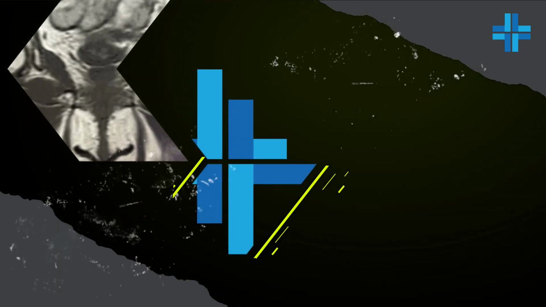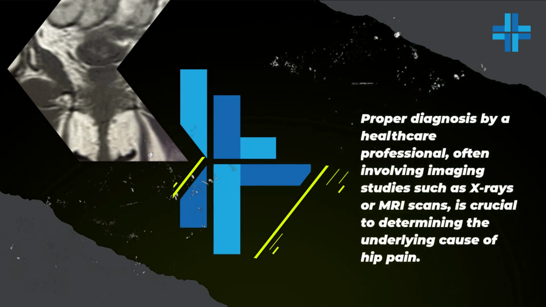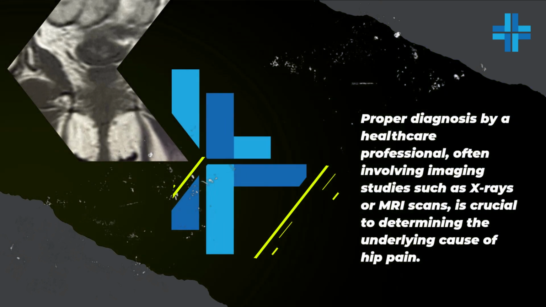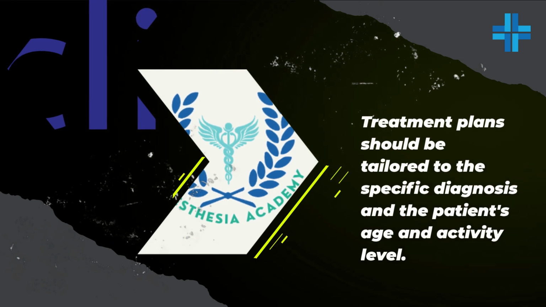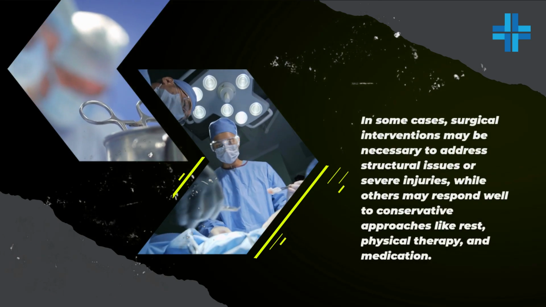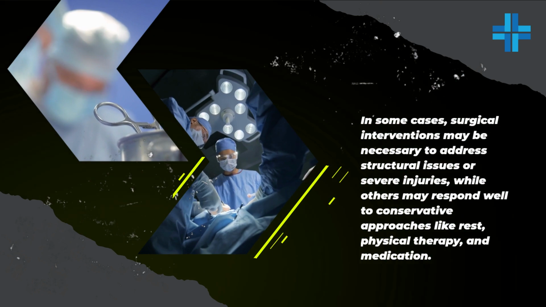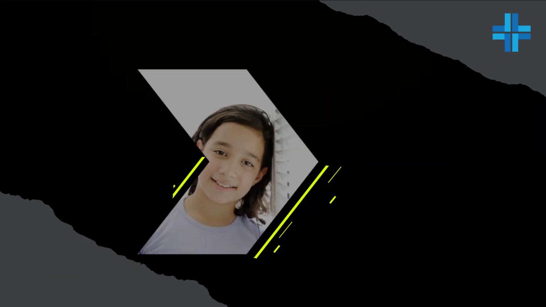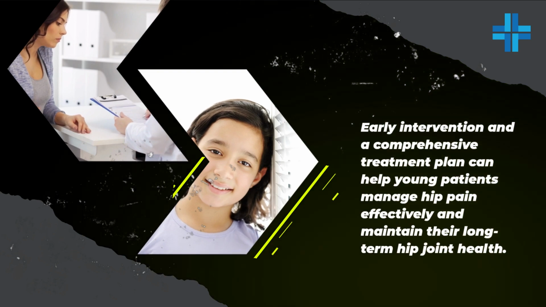Proper diagnosis by a healthcare professional, often involving imaging studies such as X-rays or MRI scans, is crucial to determining the underlying cause of hip pain. Treatment plans should be tailored to the specific diagnosis and the patient's age and activity level. In some cases, surgical interventions may be necessary to address structural issues or severe injuries, while others may respond well to conservative approaches like rest, physical therapy, and medication.